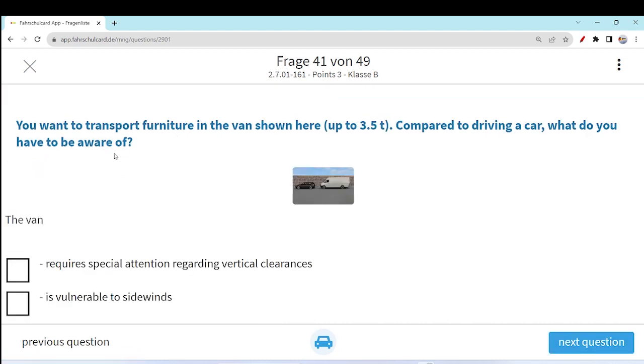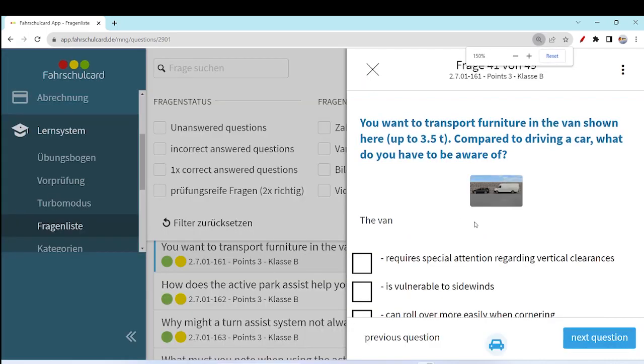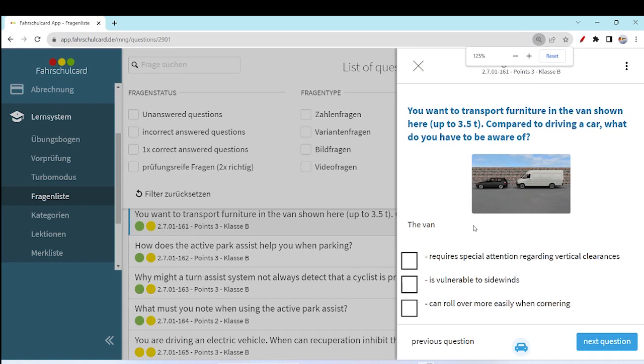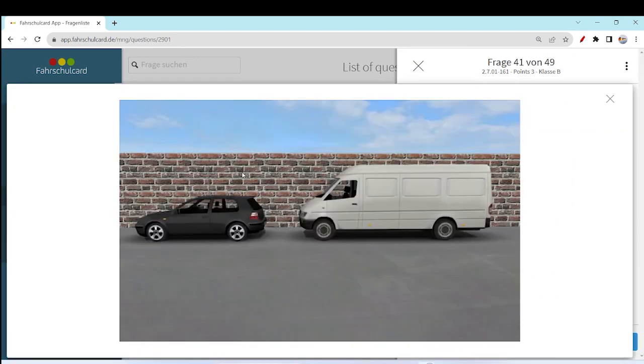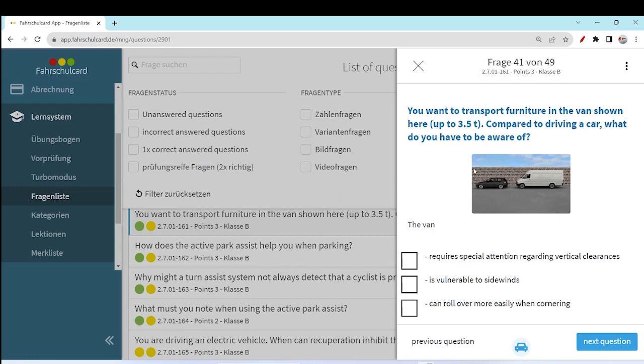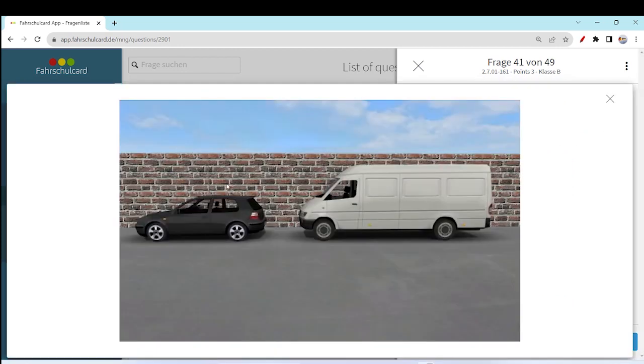The next question has three options. I need to zoom out a bit so that we can see all the options. You want to transport furniture in the van shown here, up to 3.5 ton. Here is the van, and you want to transport the furniture. Compared to driving a car, what do you have to be aware of? If you are driving a car, as I already told you, there are many different dynamics as compared to when you are driving a big transporter, or let's say a 3.5 ton vehicle. You need to keep many things in mind.